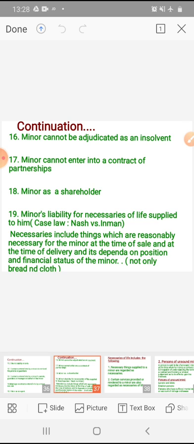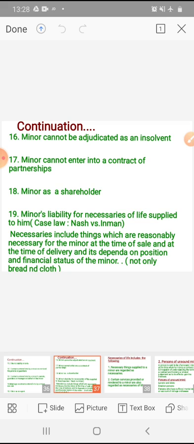For example, for me only bread and cloth may be the necessaries. For another person, a very rich person, a car or a watch or another coat may be necessary. So necessaries may differ from one person to another and from one time to another.